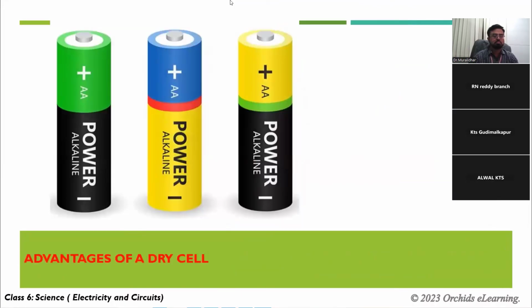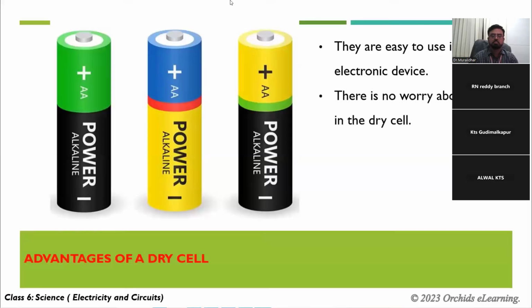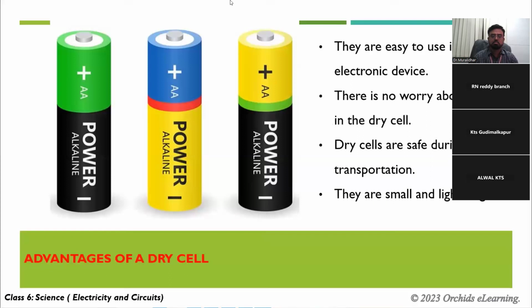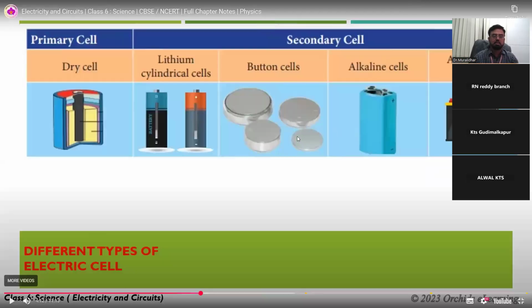Advantages of a dry cell. They are easy to use in simple electronic devices. There is no worry about leakage in the dry cell. Dry cells are safe during transportation. They are small and lightweight. So these are the advantages. Why do you use the dry cell?